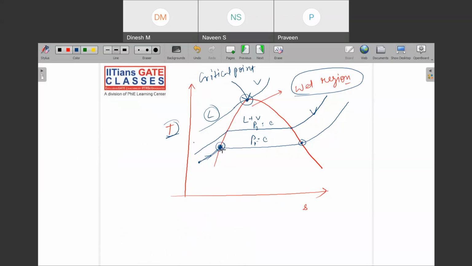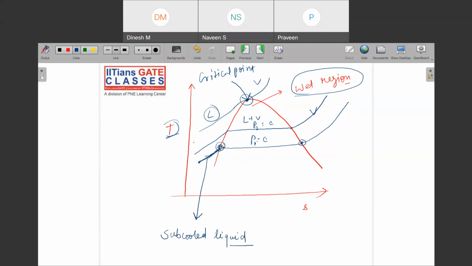So this is the liquid. This is the region where the liquid is below the saturation temperature. The liquid which is present below the saturation temperature is called subcooled liquid. So this region is called what? Subcooled liquid.